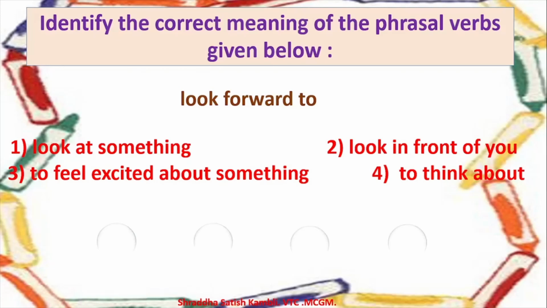So to look forward to will mean when you feel excited about something. When you are looking forward to something means you're excited about something. For example, you can say, I was looking forward to going on that picnic. It means I desperately wanted to go on that picnic. I was very excited about going on that picnic. Okay, so look forward to means to feel excited about something.